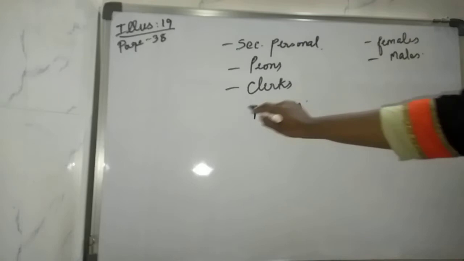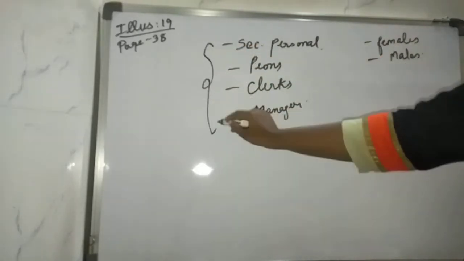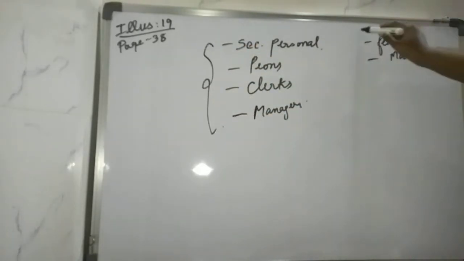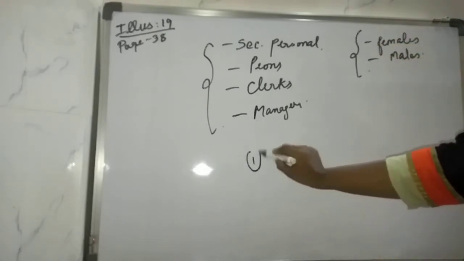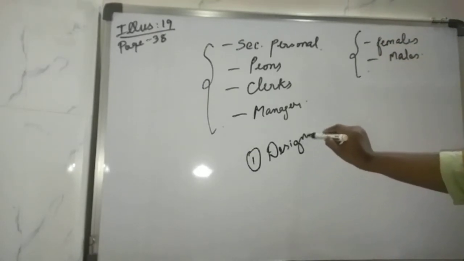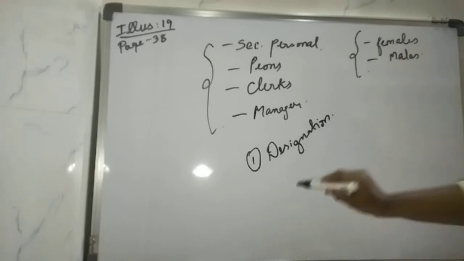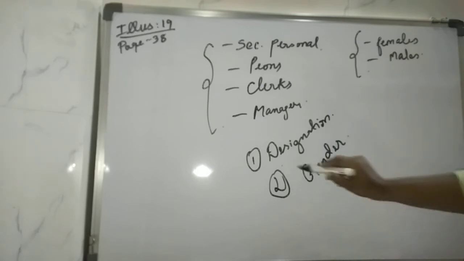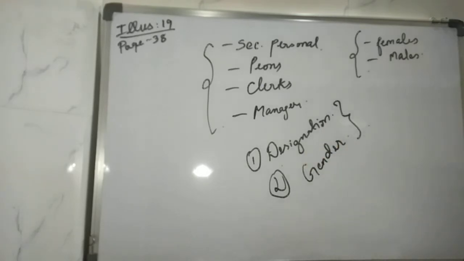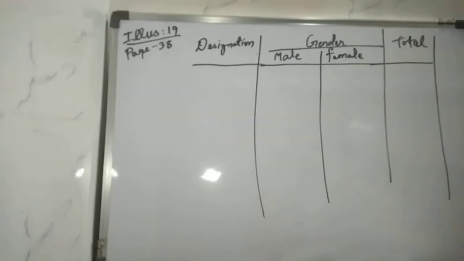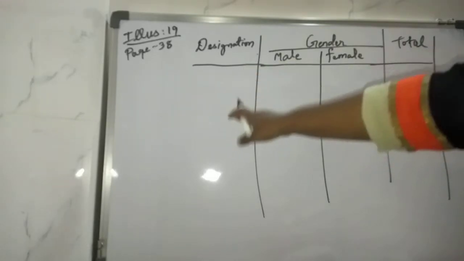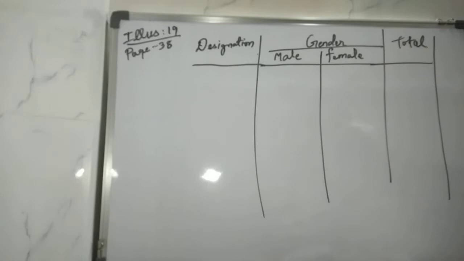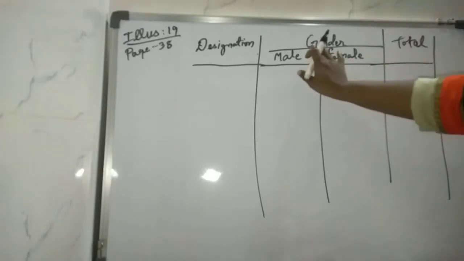Like this, the information is given to you: the designation of the persons and the gender. The first is the designation, which is one attribute, and the second attribute is your gender. Now you have to make a table out of it. So let's do that. From the rough work we can make a table like this. One attribute is designation, the second attribute is gender. In that we have the subcategories male and female.